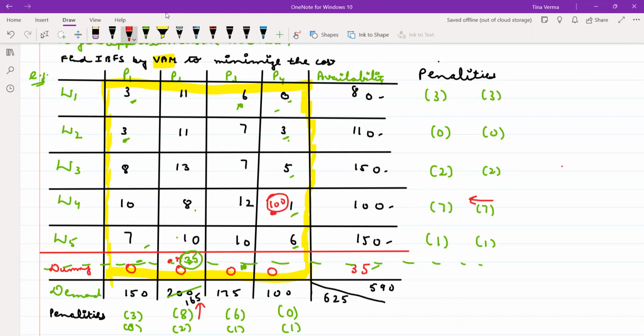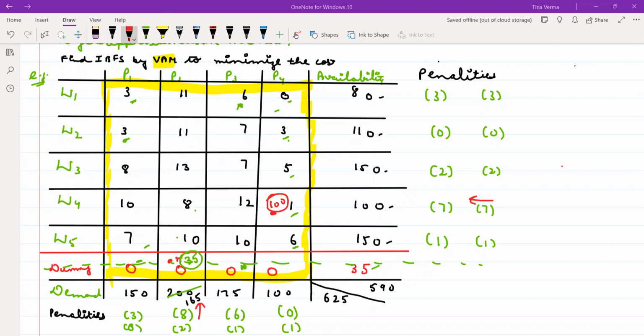But what you will do? Either you will cut the row or the column. What should I cut? Penalties will not change if you cut the row, right? So either you can cut the row or you can cut the column.